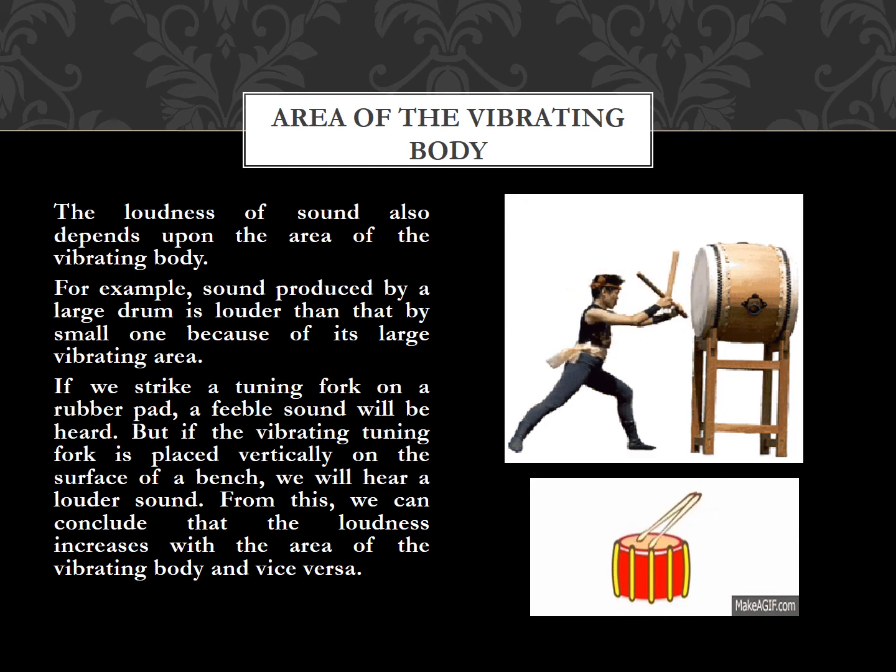Now we are going to talk about another example. Now we have to strike a tuning fork with a rubber pad. A feeble sound will be heard, but if the vibrating tuning fork is placed vertically on the surface of a table, we will hear a louder sound. From this we can conclude that the loudness increases with the area of the vibrating body, which means by increasing the area of the vibrating body, a louder sound will be produced. So there is a direct relation between loudness and area of the vibrating body.